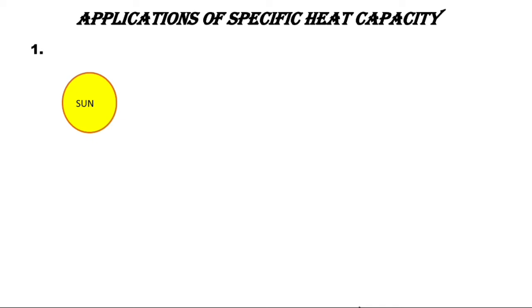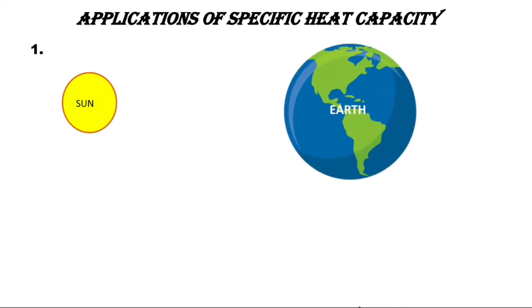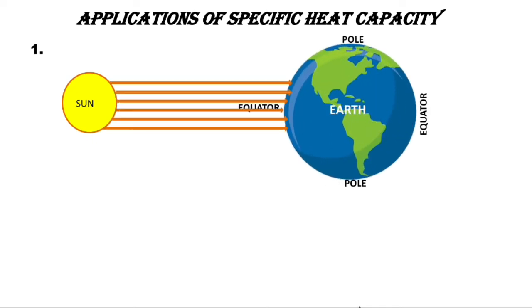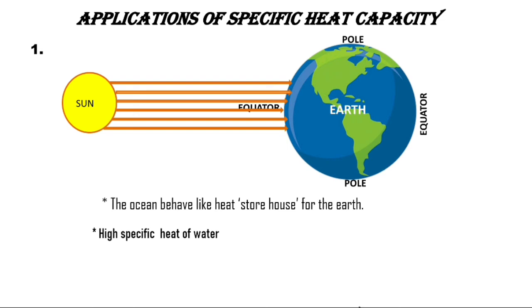The sun delivers a large amount of energy to the earth daily. The water sources on earth, particularly the oceans, absorb this energy for maintaining a relatively constant temperature. The ocean behaves like a heat source for the earth. They can absorb a large amount of heat at the equator without appreciable rise in temperature due to the high specific heat of water.